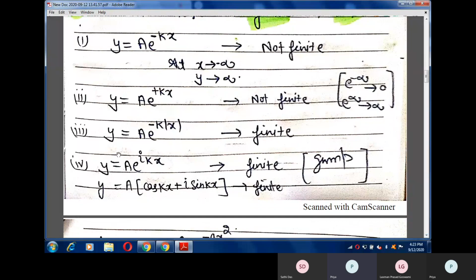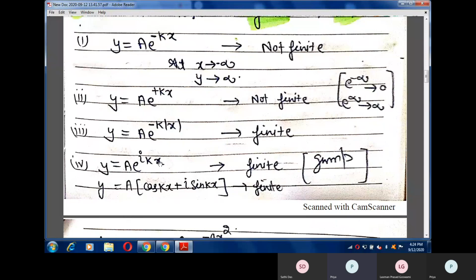In the same way, this one is an important point. The wave function of type y is equal to a e raised to the power iota kx. If I place the value of x equals plus minus infinity here, it always gives us infinity. But remember, it is an imaginary type function. So I can't replace this value here.